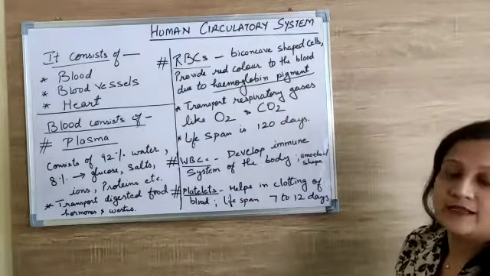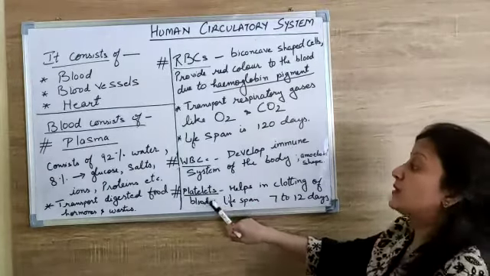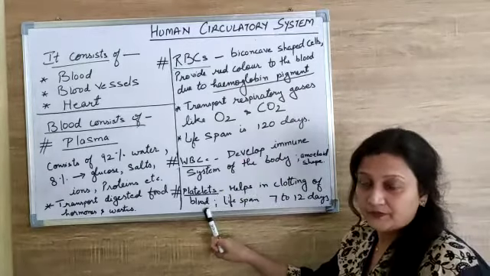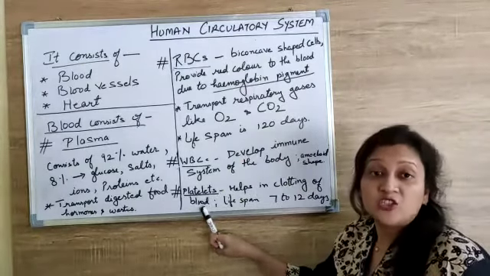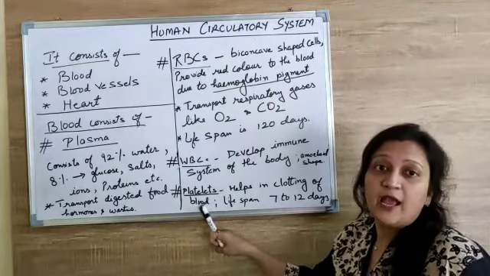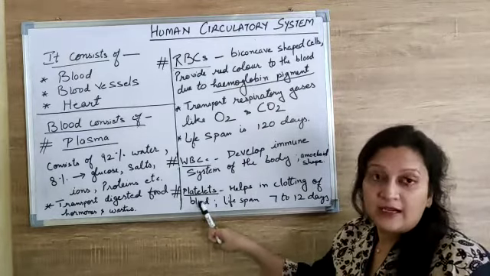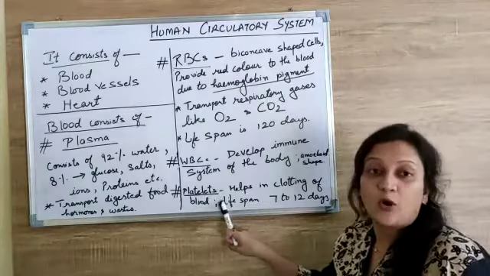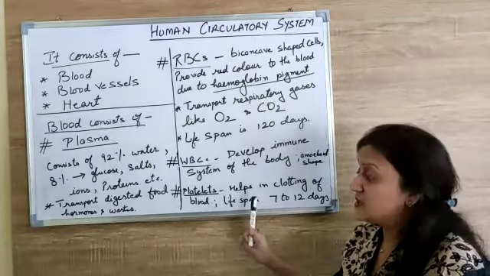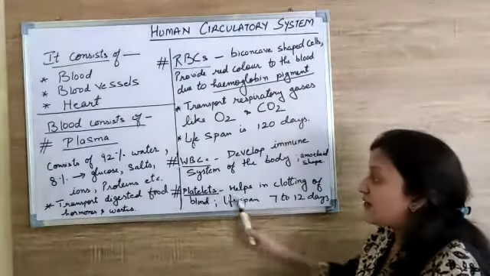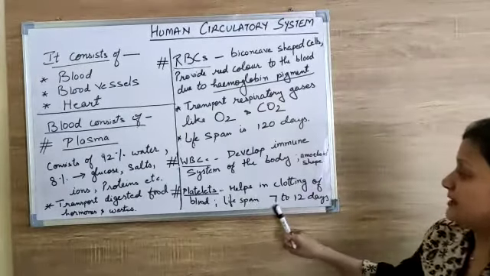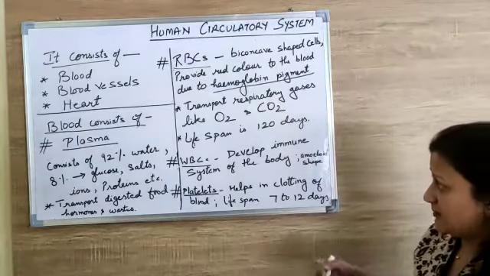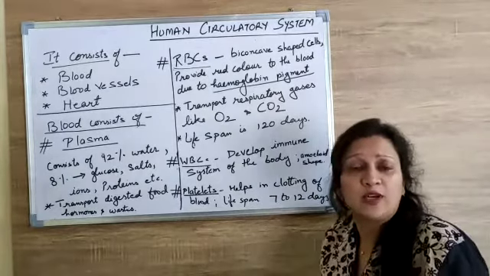Then come to platelets. Platelets are the third, very important cells of the blood. They help in the clotting of blood. If some kind of injury takes place in your body and your body starts bleeding, at that time these are the only cells which get activated and clot the blood and stop bleeding, and this is very, very important. And what is the lifespan of these platelets? The lifespan is 7 to 12 days. That means after every 7 to 12 days they keep on renewing in our body.